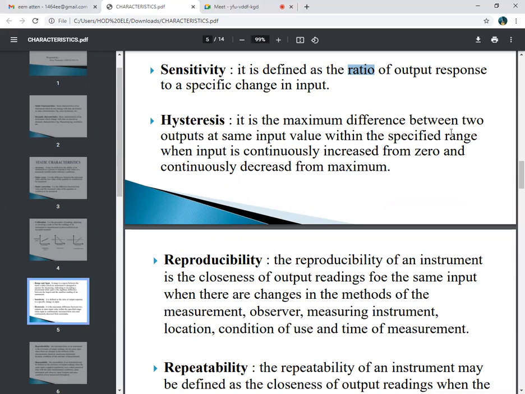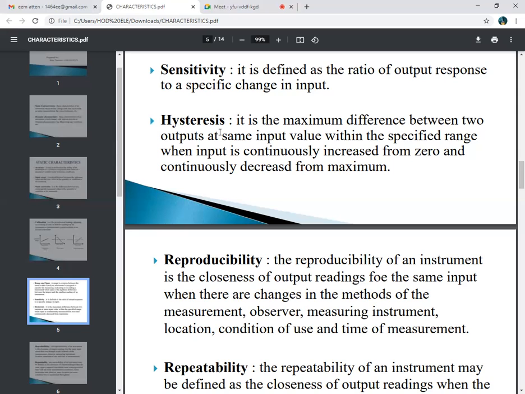It is the maximum difference between the two outputs when the same input is given. It is most important here that the input is held constant, and with that constant input over a specific time period, we calculate the maximum difference between the two outputs, and that is nothing but our hysteresis.